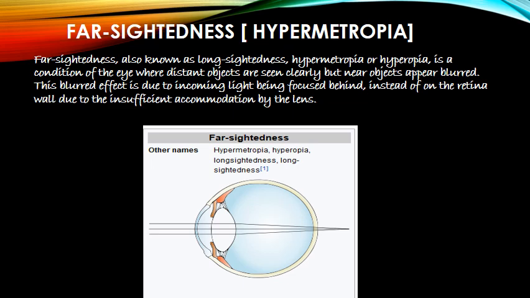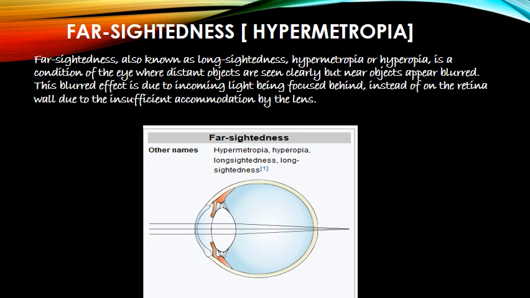For example, a person having the defect hypermetropia cannot read a book or newspaper clearly and comfortably, though he can read the number of a distant bus clearly. The near point of a hypermetropic eye is more than 25 centimeters away. Such a person has to hold the reading material like a book or newspaper at arm's length, much beyond 25 centimeters from the eye, for comfortable reading. You must have seen people reading a newspaper holding it very far from them. Have you experienced that? Such people will be having farsightedness.